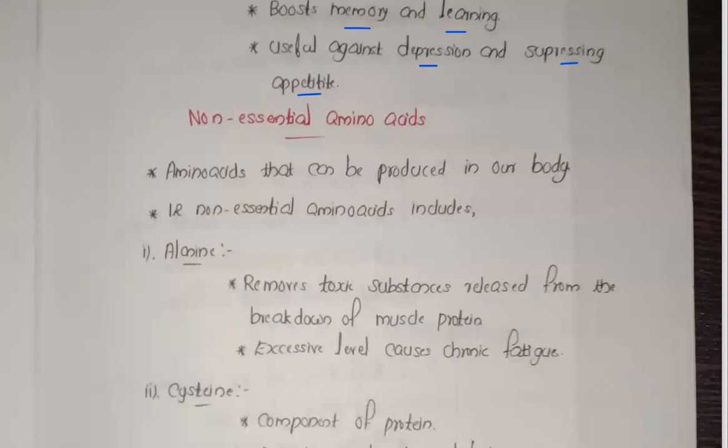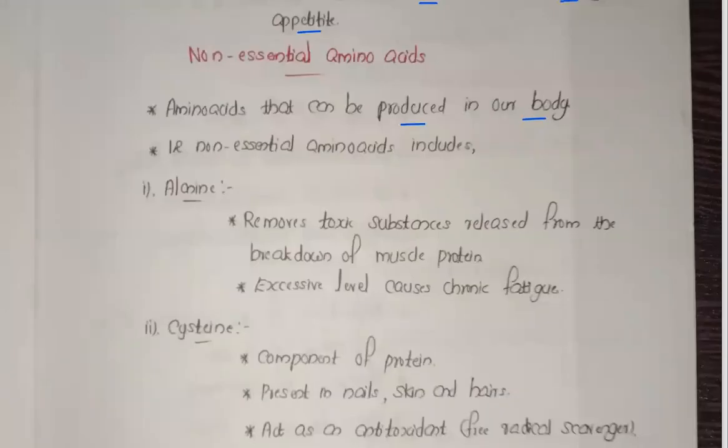Now, about the non-essential amino acids. Non-essential amino acids can be produced in the body. It's produced in the body, so it's not needed. No need to take it in the diet. Here also for the non-essential amino acids, you have to learn the names only. If you want, you can learn the complete thing for the NEET.